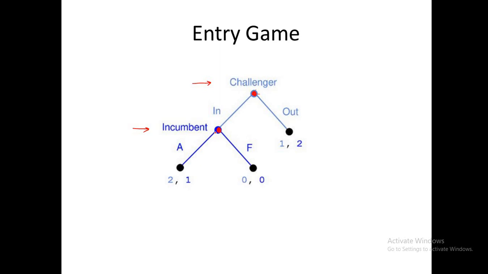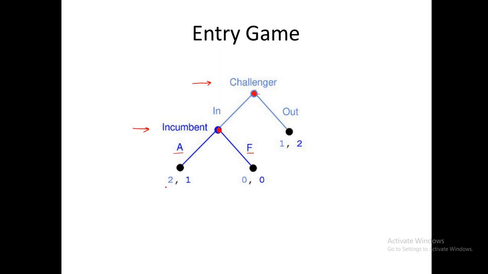At this point the incumbent is the player who will take the action. Two actions are available to the incumbent, one is accommodate, another one is fight. If the incumbent takes the action of accommodate, meaning he is accommodating the challenger in the market, definitely the market share of the incumbent will decrease and his payoff will decrease, and the challenger will get more payoff.